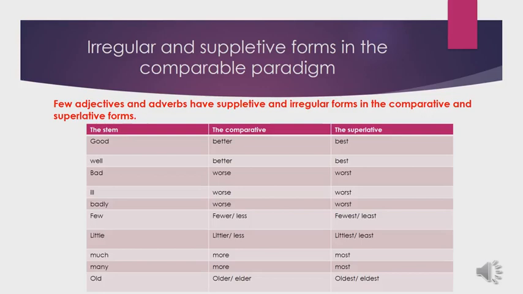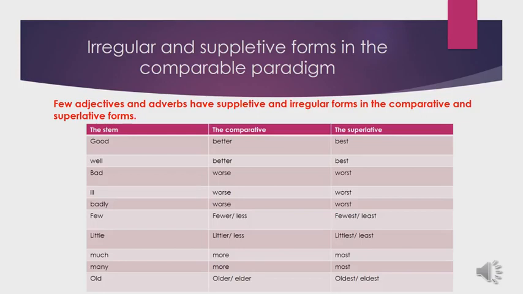The adjective little has also two forms, the regular and the suppletive form. I can say little, littler, littlest, or little, less, least. Both of them are correct and both of them are required. For much and many, in the comparative form we have more for both of them, and in the superlative form we have most for both of them. So we have two irregular forms, more and most, for much and many.